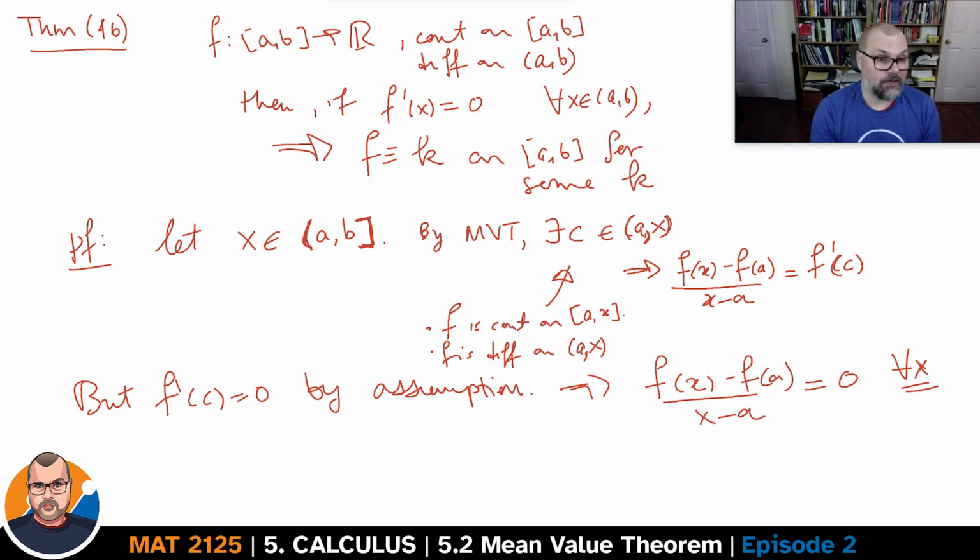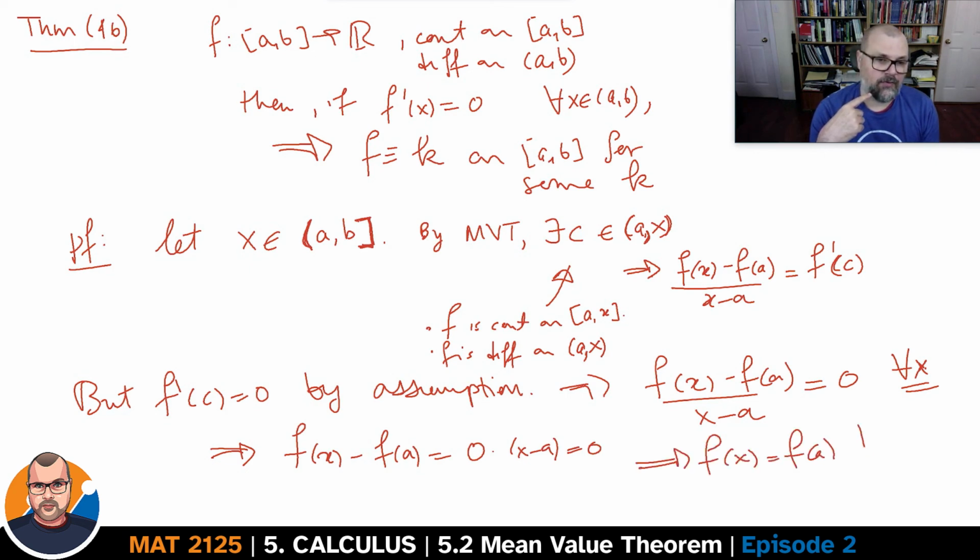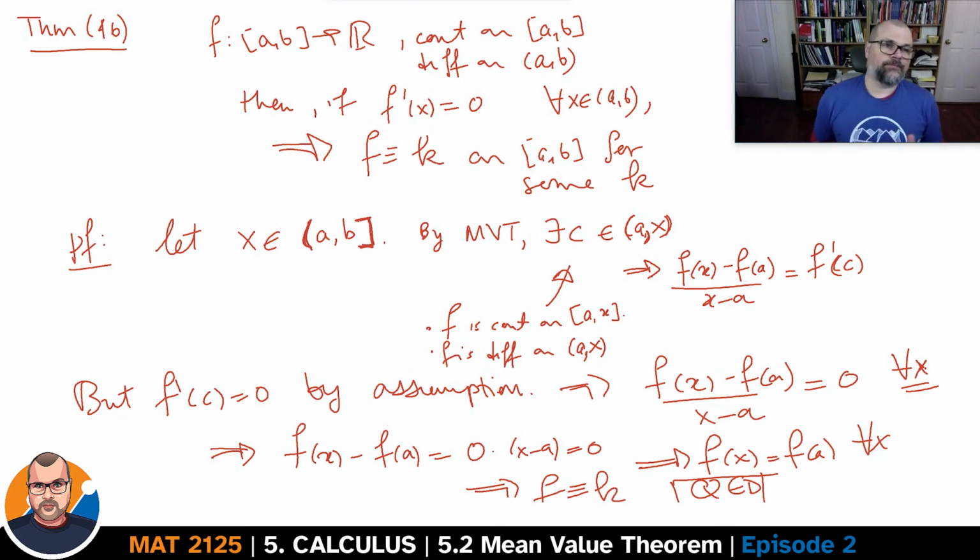Multiply both sides of this equation by x minus a, which you can do because x has been selected to be strictly greater than a, so x minus a is not equal to 0, so I'm not dividing by 0 here. So f at x minus f at a is 0 times x minus a, which means 0, which means that f at x is equal to f at a for every x. In other words, f is a constant. It's important to realize that this is the converse of the statement about the derivative of a constant being equal to 0. Now, we know that this is an if and only if statement: the derivative of a function is 0 if and only if that function is a constant.